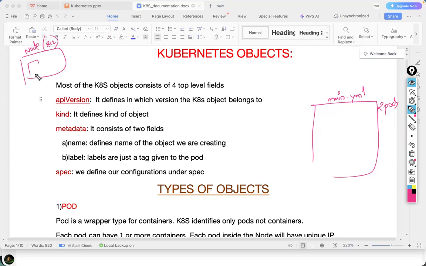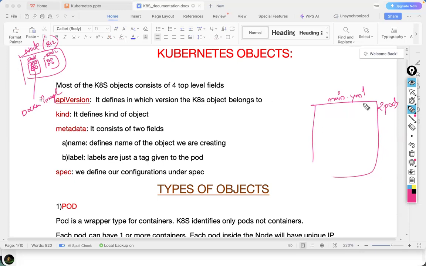Inside the node, we can create pods: pod 1, pod 2, like that. And inside a pod, you can create containers: container 1, container 2, container 3, container 4, like that. So which one is the highest level? Node. Inside that pod, inside that container. These containers are created using Docker images. All these are Docker containers only.